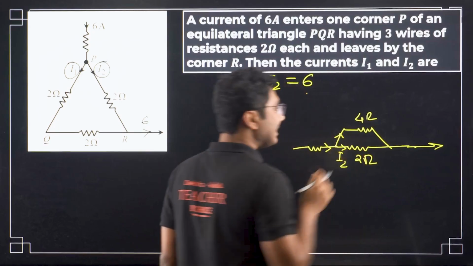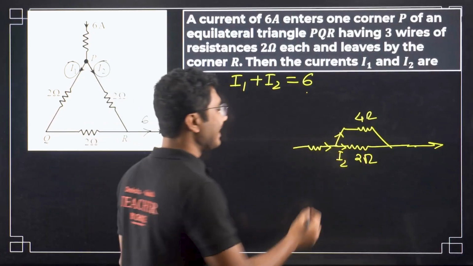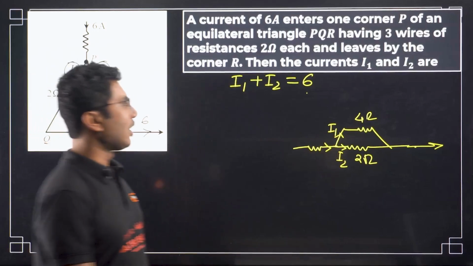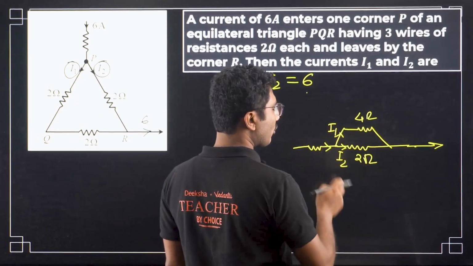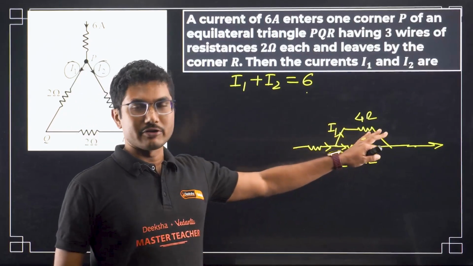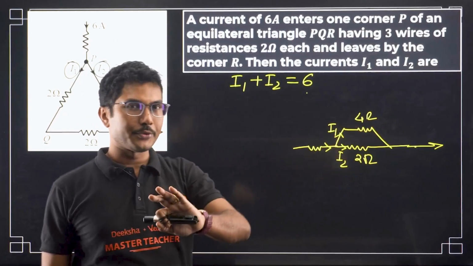In a series combination the current remains the same, that is I1. So I1 current flows through this 4 ohm and I2 current flows through this 2 ohm. Do not try to find the equivalent resistance, that will not help you in this case.